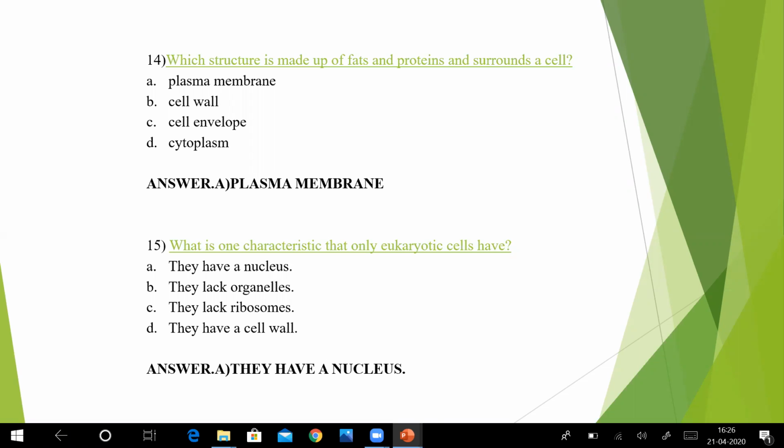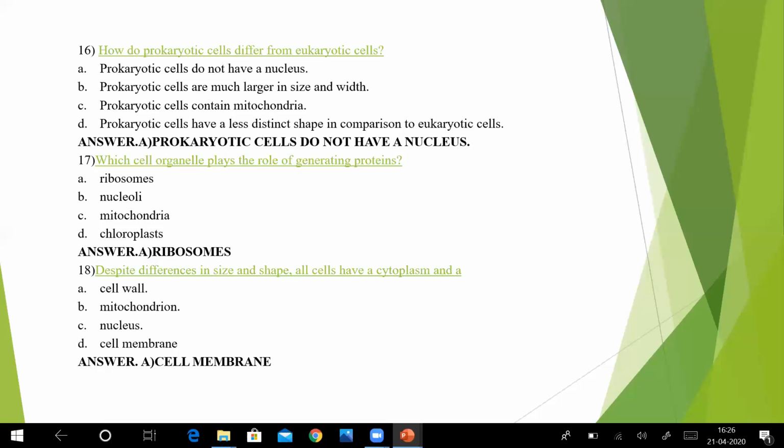Next we have, how do prokaryotic cells differ from eukaryotic cells? Like the basic difference we did between prokaryotic cells and eukaryotic cells. Prokaryotic cells do not have a nucleus. Prokaryotic cells are much larger in size and width. Next is prokaryotic cells contain mitochondria. Number four is prokaryotic cells have a less distinct shape in comparison to eukaryotic cells. We know this thing, we don't have to think much. Number one is the correct option. Prokaryotic cells do not have a nucleus.